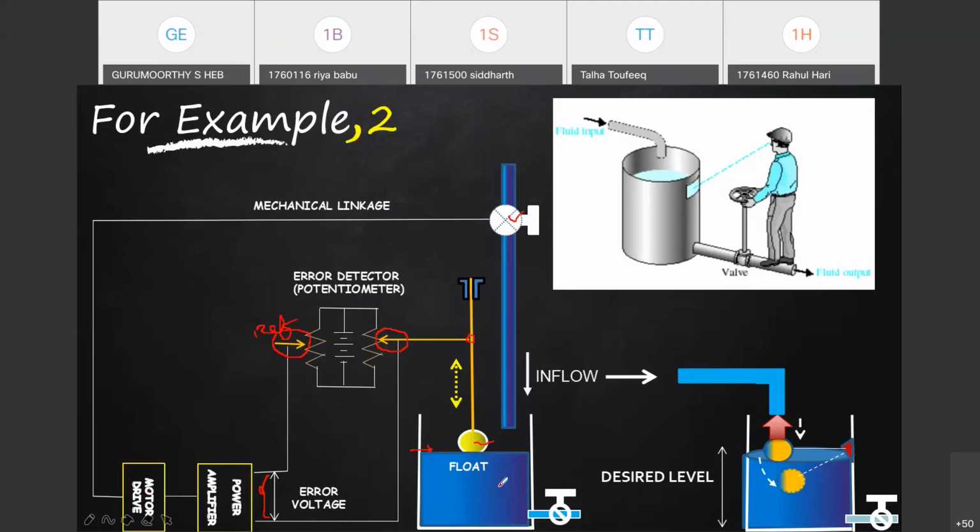If the level is less, the motor will open up this valve, and water will come until it reaches the correct value. They will nullify and go further. The same thing happens in a carburetor. The same thing happens in your washroom toilet flush.